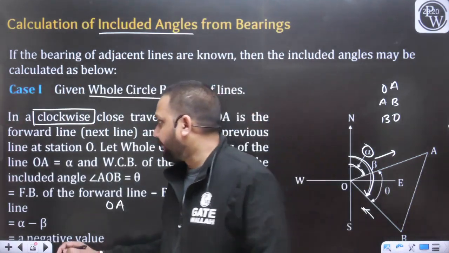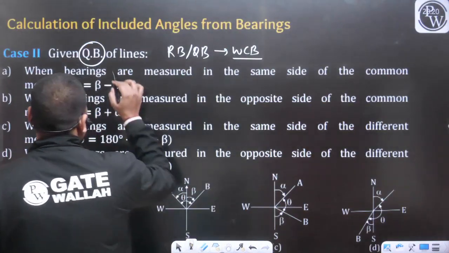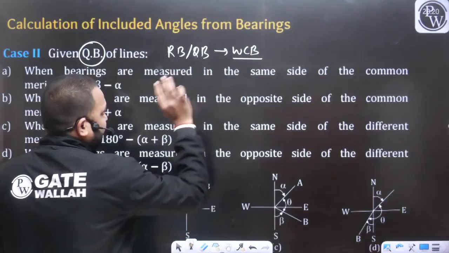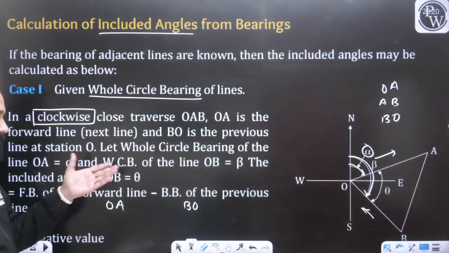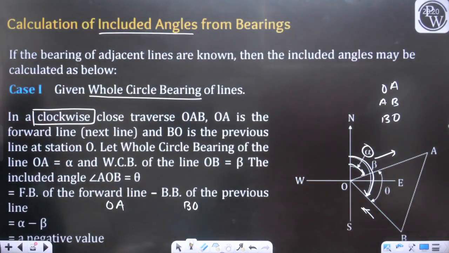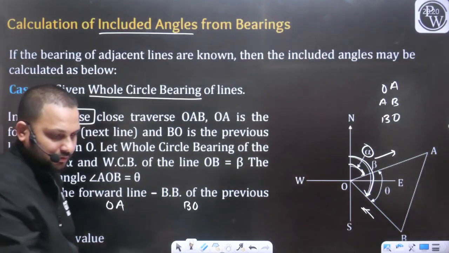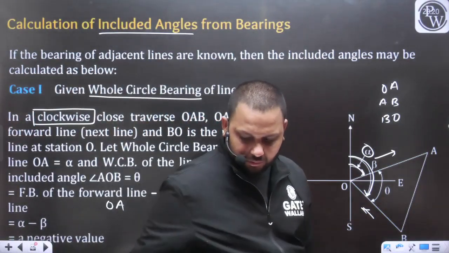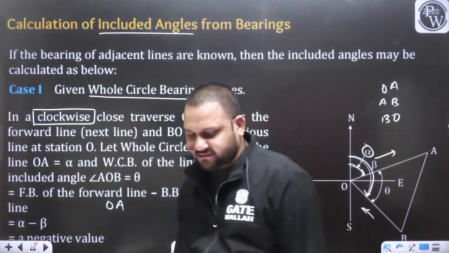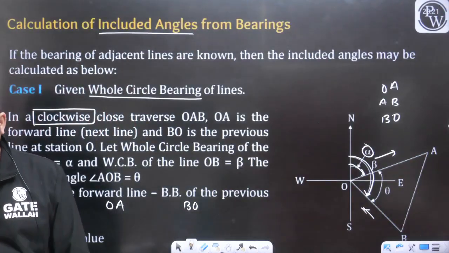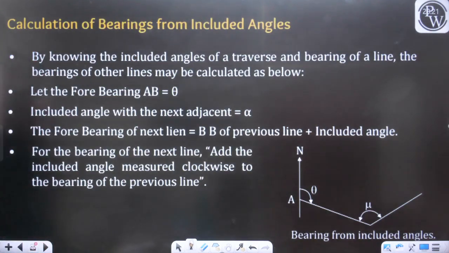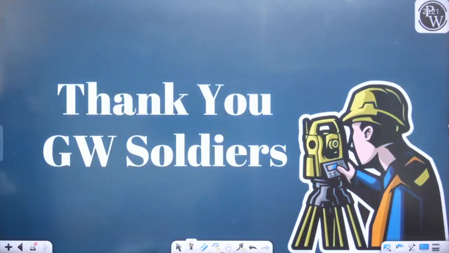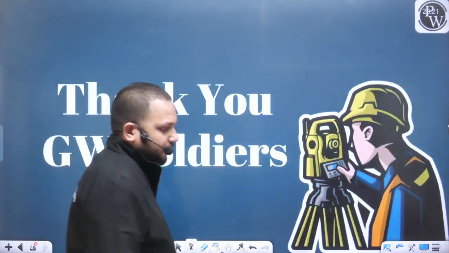In the case of the whole circle bearing system, you have less chance of error. So if they have provided all the bearings in the RB or QB system, we can simply convert these readings into the WCB system. Then we will get case 1. And for this case, how can we conclude the included angle that we have just discussed? So this is going to be the approach, and these are the measurements that we are going to perform in the case of compass surveying.